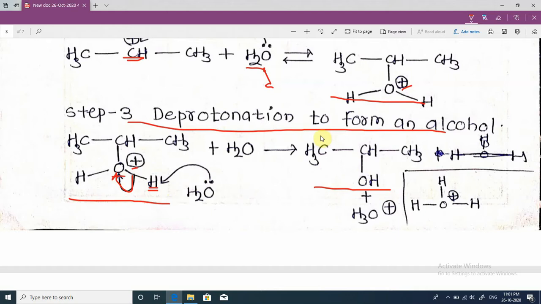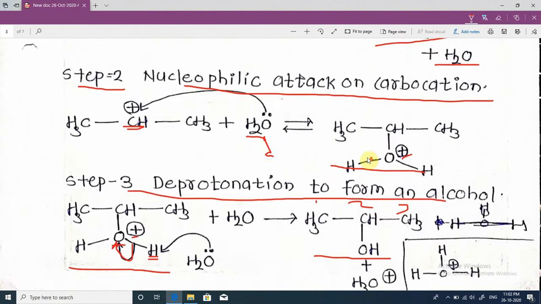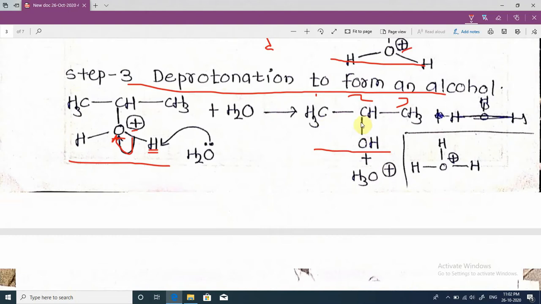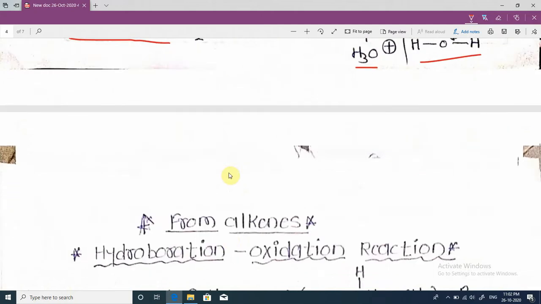The name of this alcohol is isopropyl alcohol, or propan-2-ol, and H3O positive is formed, meaning H3O positive is recovered.